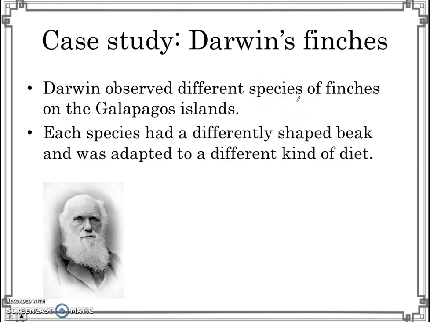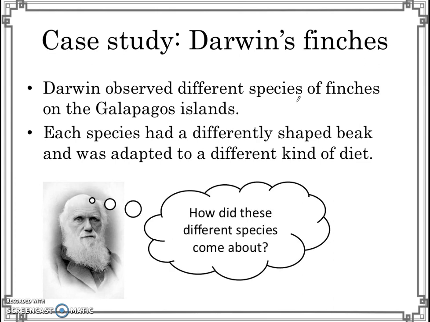And he realized that each species of finch was adapted to a different kind of diet. So their beaks were slightly different shaped and they were adapted to eat different kinds of things. And Darwin's big question was, how did these different species come about? Did they arise from some form of ancestor?